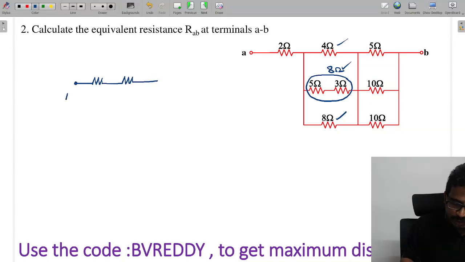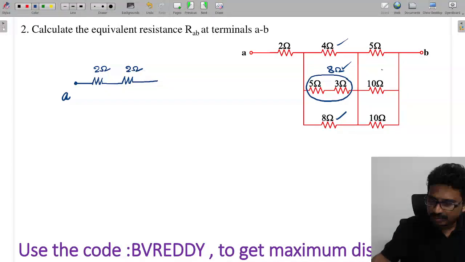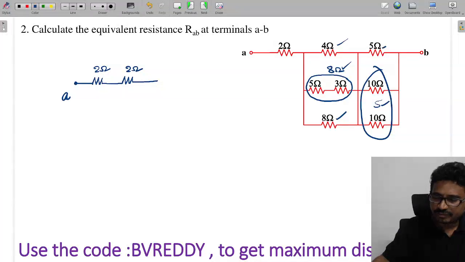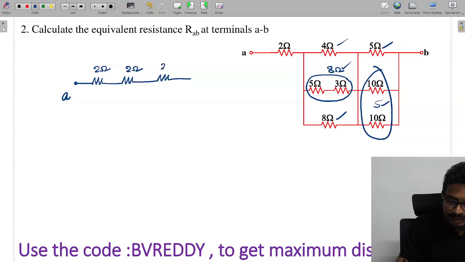So here this is A. This value, how much do you tell me now? 2. And this value, how much do we get now? 2. Now you tell me here 10 and 10, which is 5. 5 and 5, that is 5 by 2, that is 2.5. And this point is B.